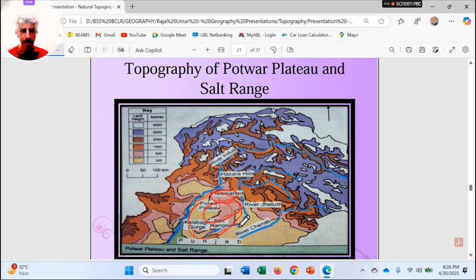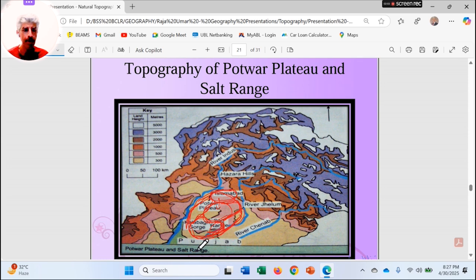Then we find Jhelum, and we find Chakwal region over here, and Attock region in this one, and some parts of Mianwali, as I explained. So here is the location of the whole of the Pothwar Plateau.